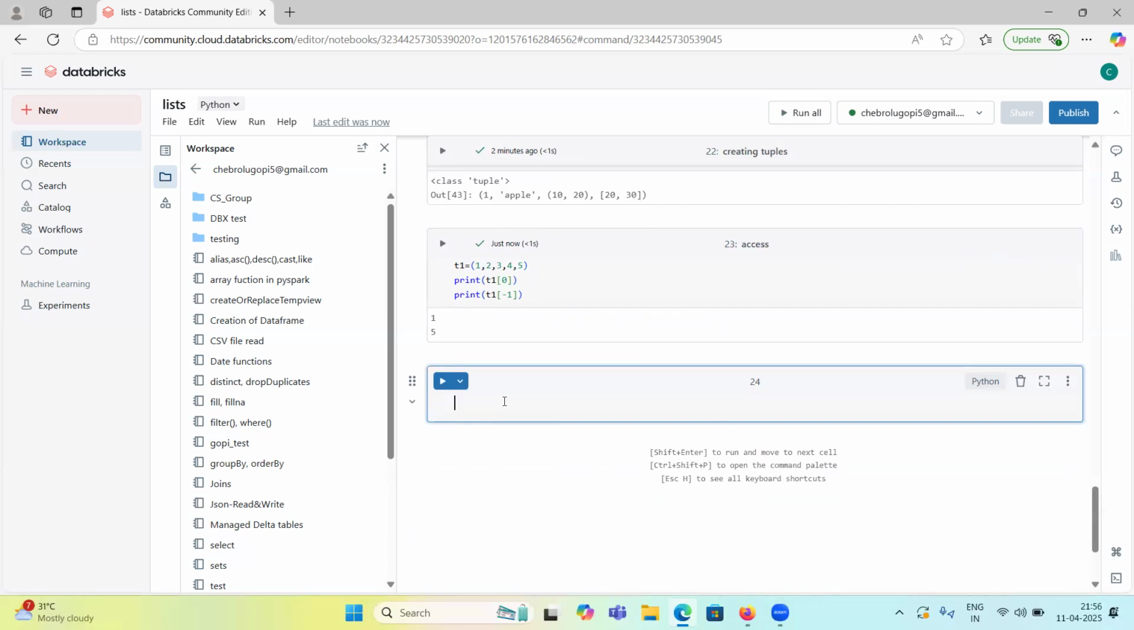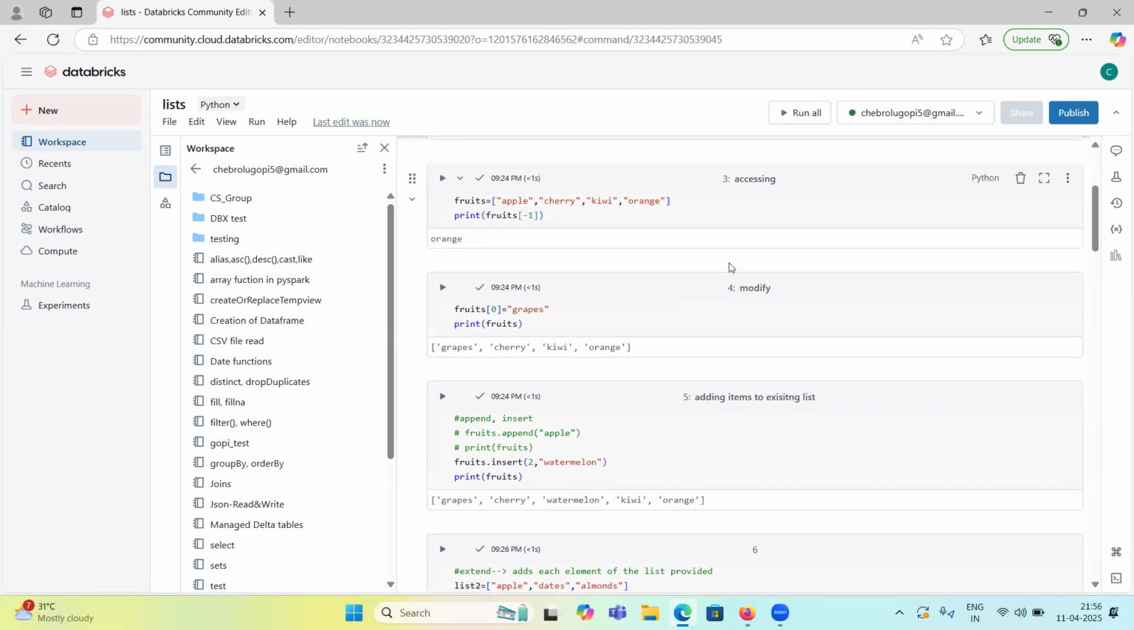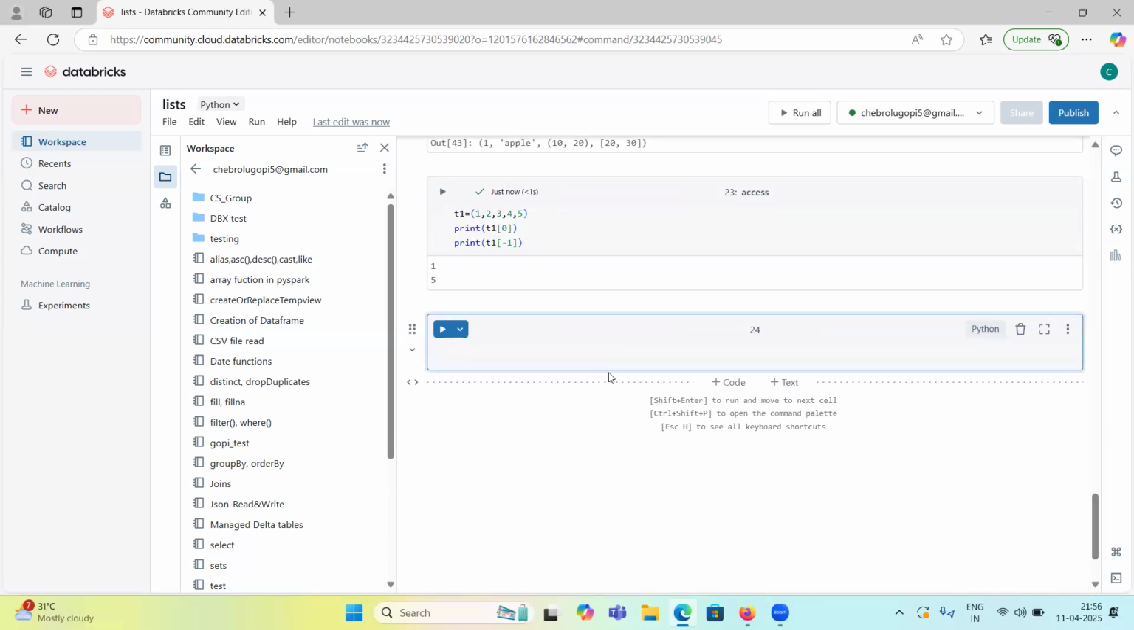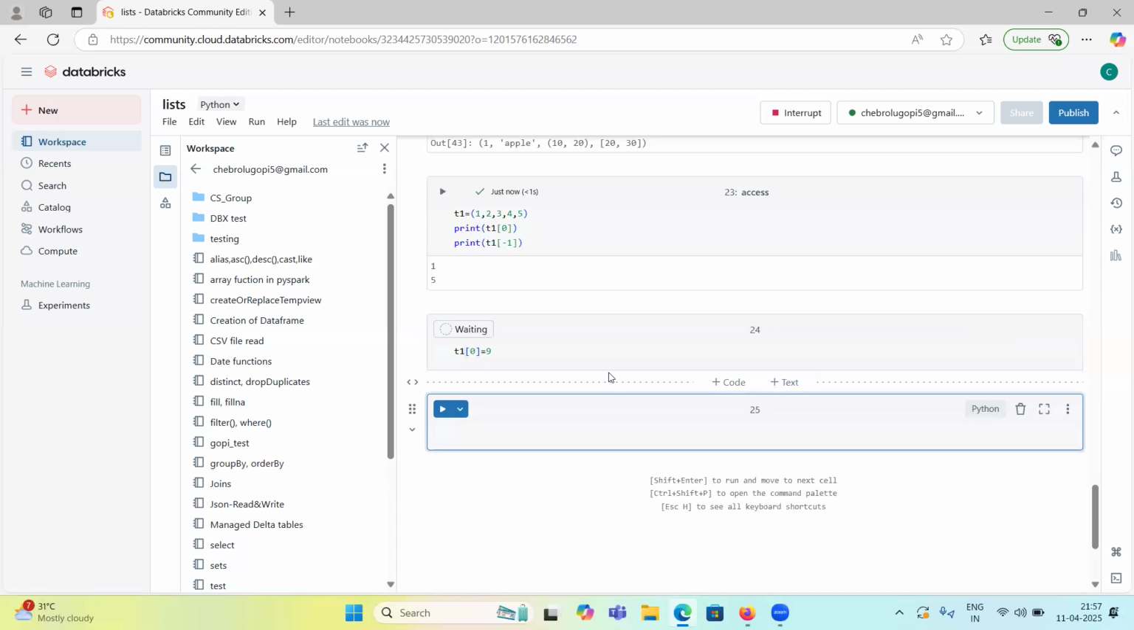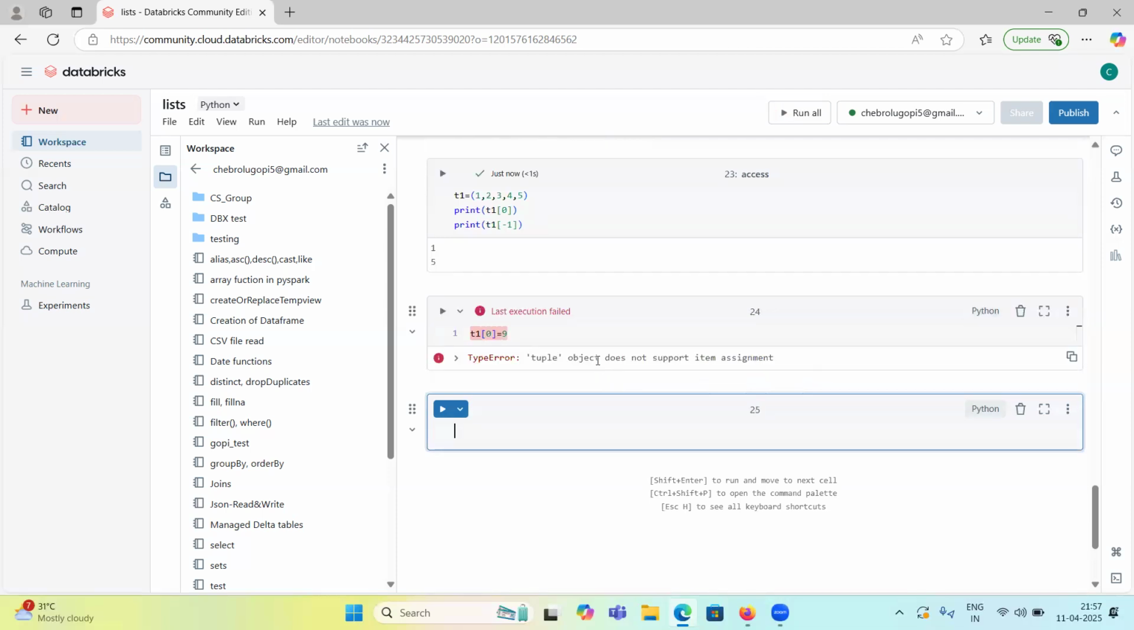So how can we modify them? Now I have a tuple, right? So how do we modify a list? Like this, right? Fruits 0, with 0 as the index I'm changing. Let's try to modify the tuple. T1 of 0th position, I want to change it to some 9 value. Let's run it. See, tuple object does not support item assignment. So it won't allow changing. So we cannot modify them.